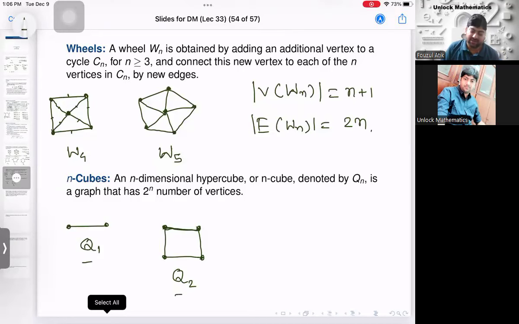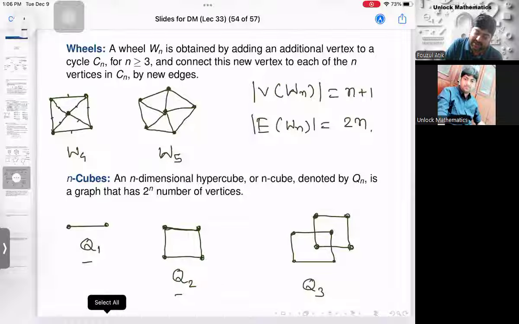Now how to make Q3? Q3 is a 3-dimensional hypercube. So take 2 copies of Q2. So 1, and then another one. I have taken 2 copies of Q2, then add the corresponding edges between vertices. See, I got a 3-dimensional figure, right? This is a 3-dimensional hypercube, or Q3.